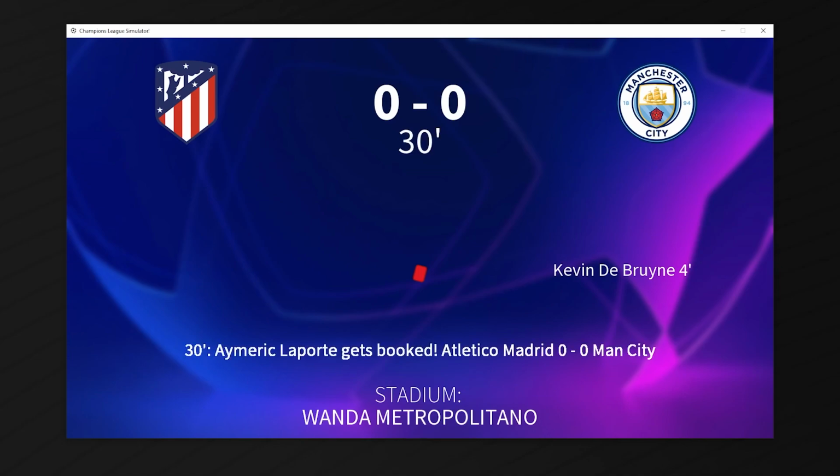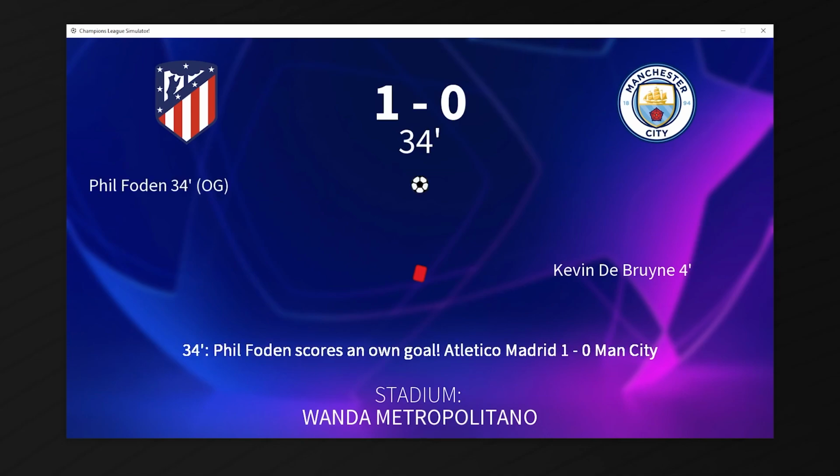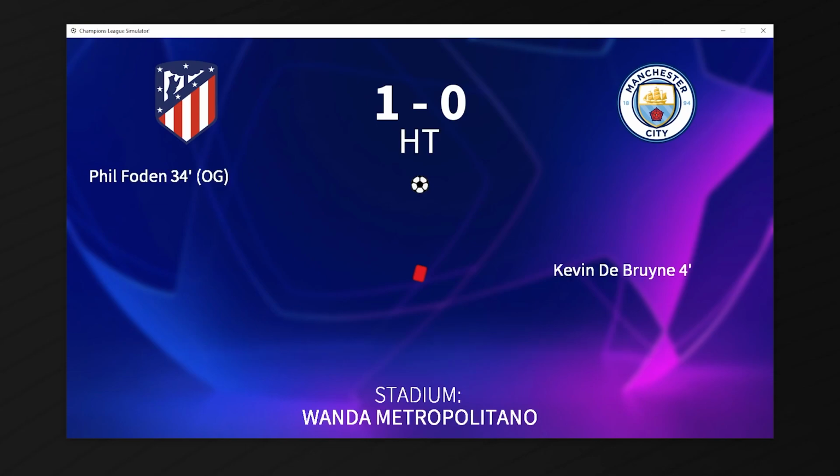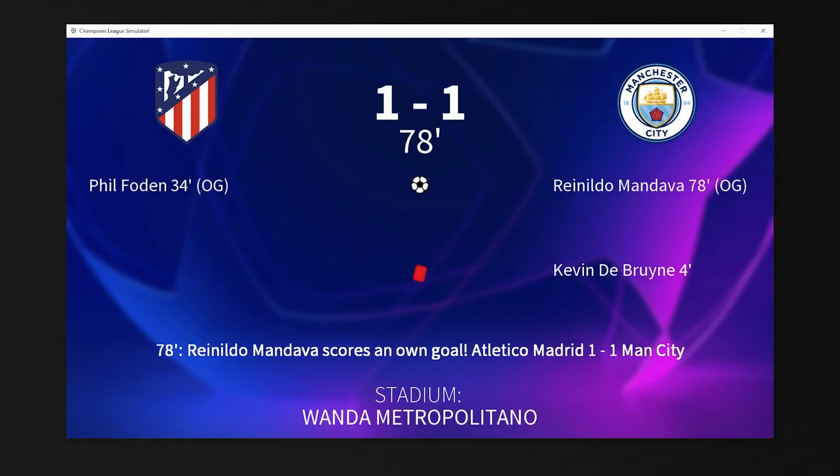Laporte gets booked in the 30th minute, and Phil Foden scores an own goal, and it is 6-4 to City on aggregate. Halftime, 1-0 to Atleti courtesy of a Phil Foden own goal, and 6-4 on aggregate for Man City. Mandava scores an own goal in the 78th minute, and now it is 7-4 for City on aggregate.